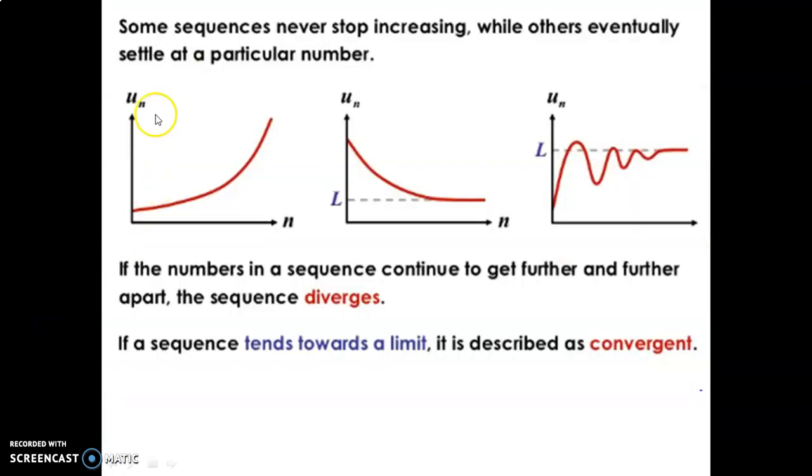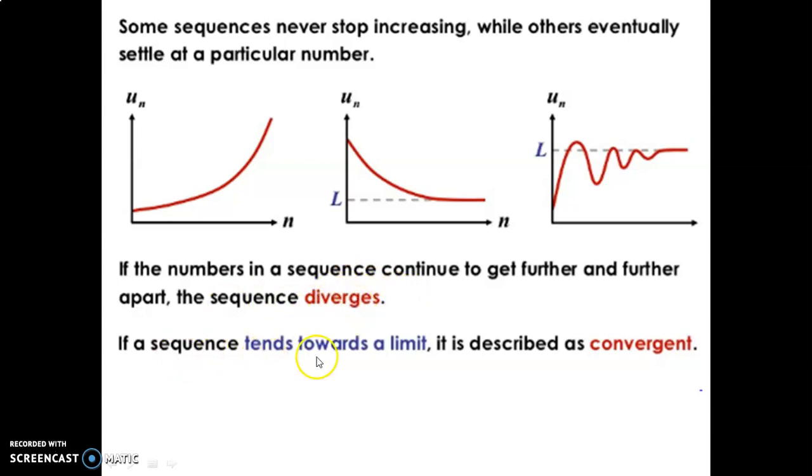Let's look at this together. Some sequences never stop increasing, like this one, while others eventually settle at a particular number. So imagine this sequence here going to infinity, it seems to settle at a certain number here. Or this sequence, if you follow it to infinity, also, even though it started going all over the place, it eventually settles to one number. If numbers in a sequence continue to get further and further apart, they are called divergent.